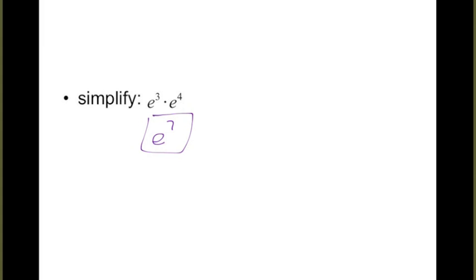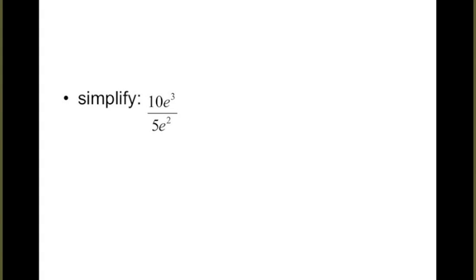Since it's just a number, it's going to behave like any other number or variable, so we can apply all the same rules to it. If this were like x to the third times x to the fourth, what would we do with those exponents? Add them. We're going to do that here too. So it's just going to be e to the 7th. And we're just going to leave it right there without plugging it into our calculator. Calculators do have an E button that we can use, but unless your directions specifically say estimate or approximate or use a calculator, just leave it at the E value.